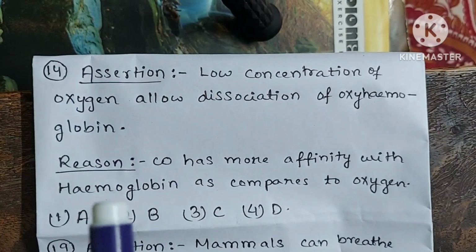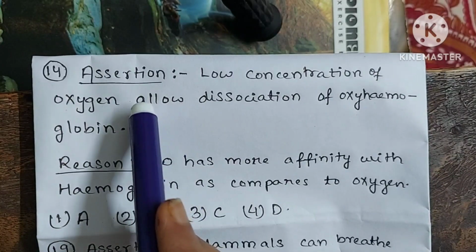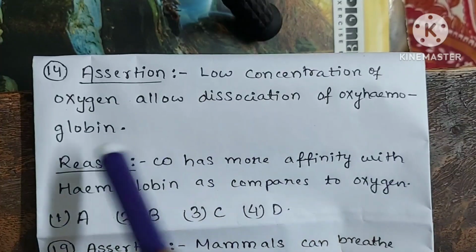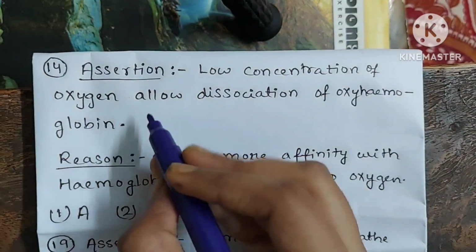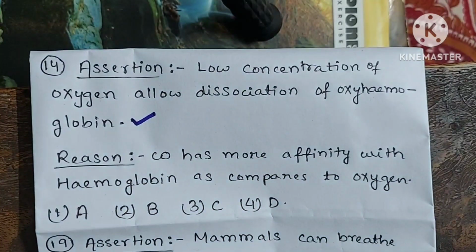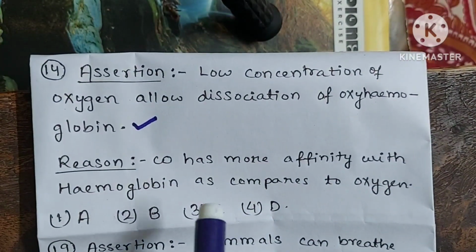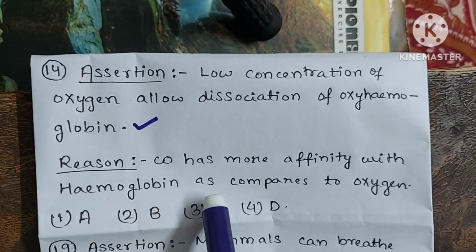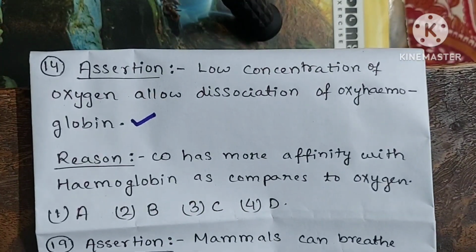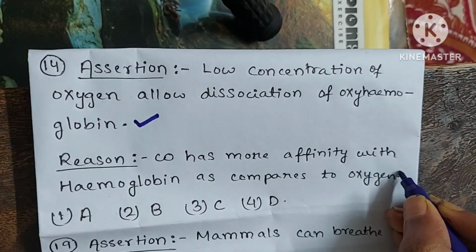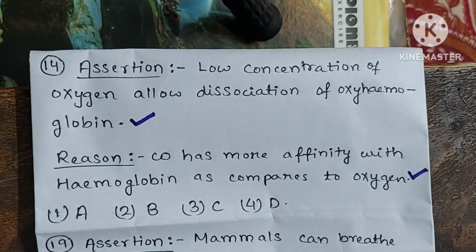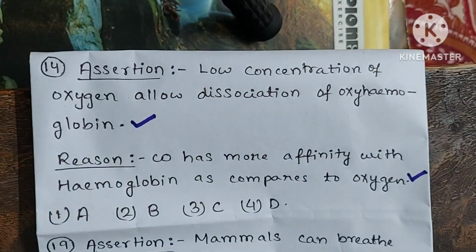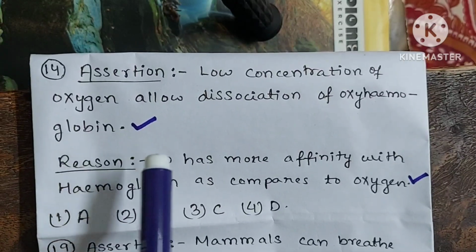Now question number 14. In assertion it says, low concentration of oxygen allows dissociation of oxyhemoglobin. Yes, this statement is correct. Now the reason part. It says carbon monoxide has more affinity with hemoglobin as compared to oxygen. Yes, this statement is also correct. Now tell, is the reason the correct explanation of assertion? See here.